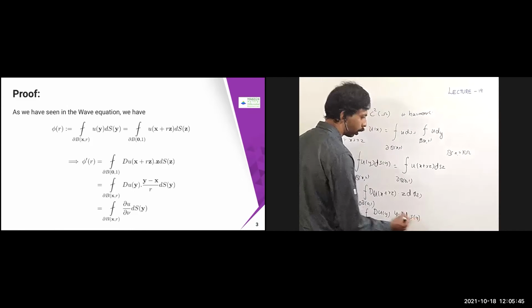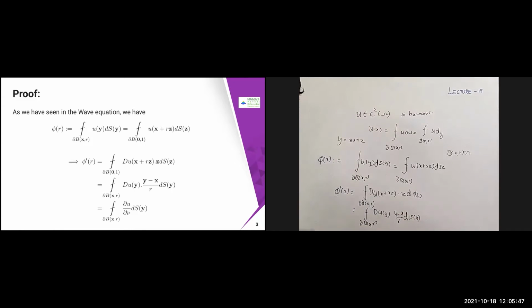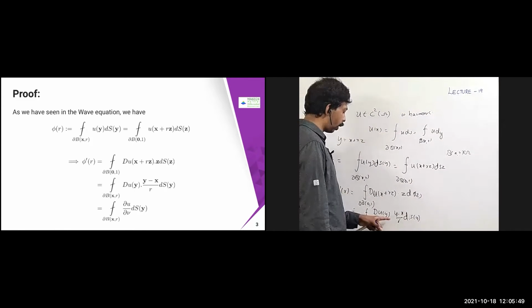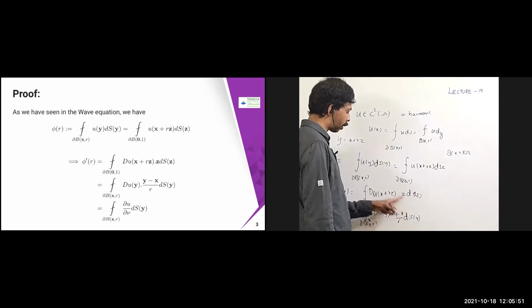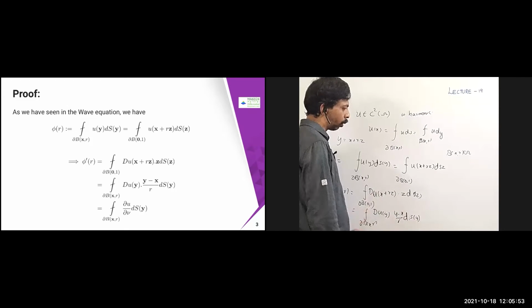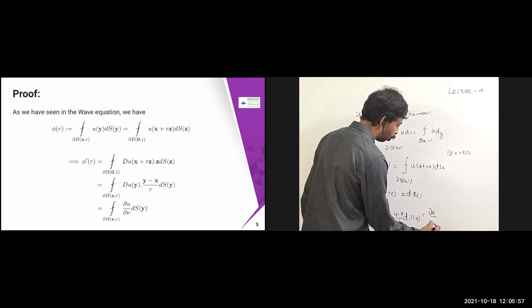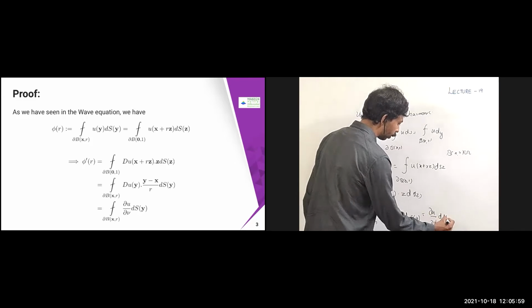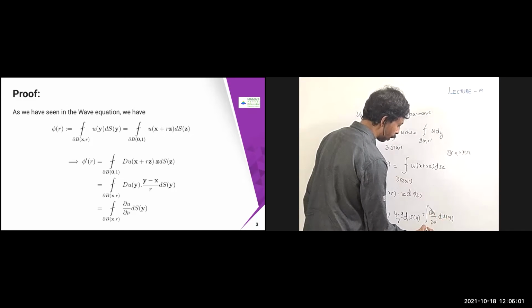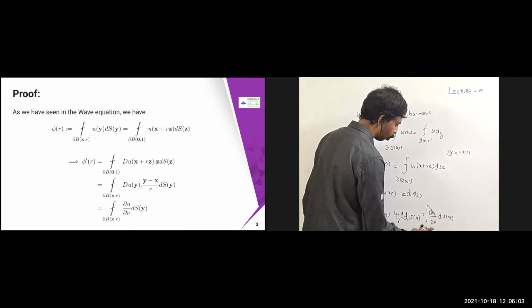Dsy is going to come. Okay, but what is this one? Dou u into y minus x by r. This is nothing but the normal derivative. Okay, this is going to be the normal derivative. Therefore, this can be written as dou u by dou nu into dsy, integral over dou B of x, r.